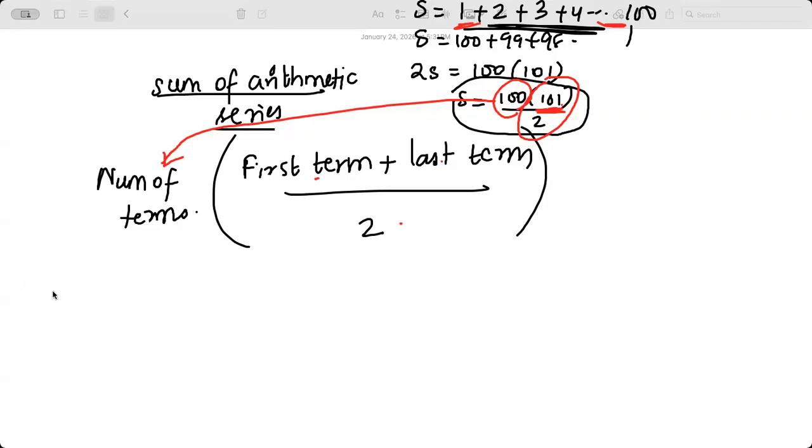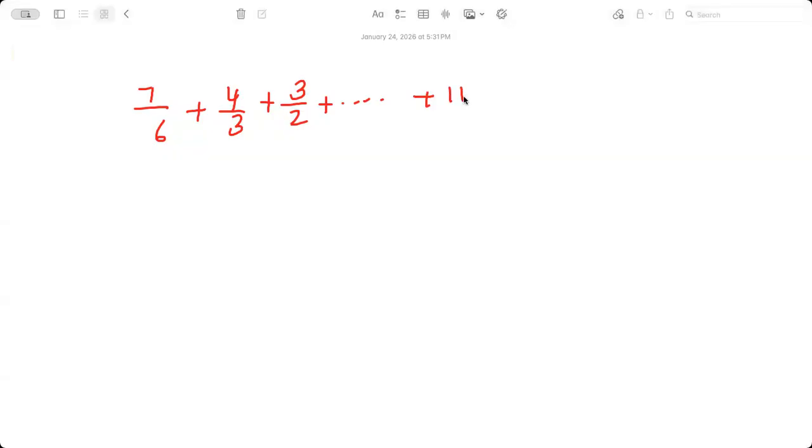Okay, we are going to solve problems in this as well. Now let's go ahead and try this one quick. How about this? You're going to do it by yourself. 7 by 6 plus 4 by 3 plus 3 by 2 plus and so on till 11. Can we find that out? What is the sum of this arithmetic series?